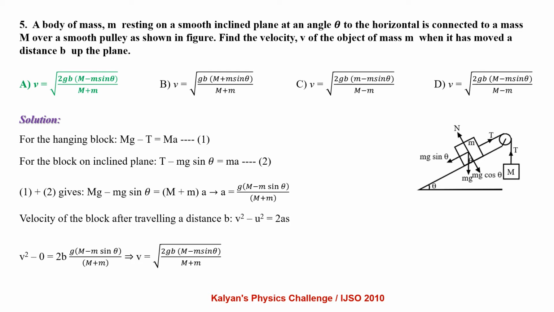Adding 1 and 2 will give Mg minus mg sin theta equals (M plus m) times a, which gives a equal to g times (capital M minus small m sin theta) by (capital M plus small m). Velocity of the block after traveling a distance b: v² minus u² equals 2as, v² minus 0 equals 2b times g times (M minus m sin theta) by (M plus m), which gives v equal to root of 2gb times (M minus m sin theta) by (capital M plus small m).